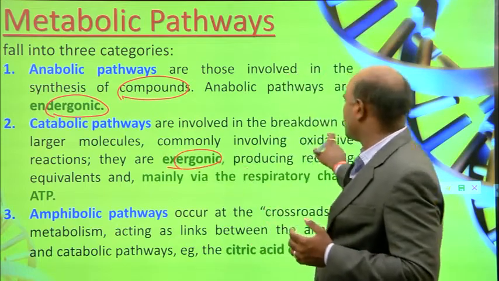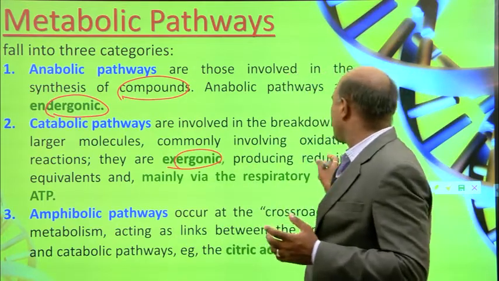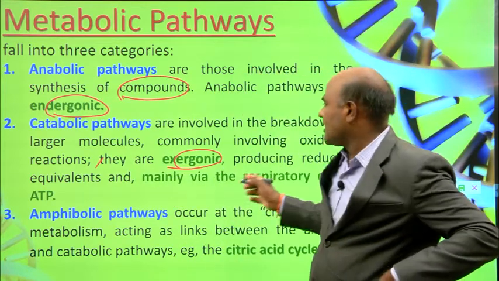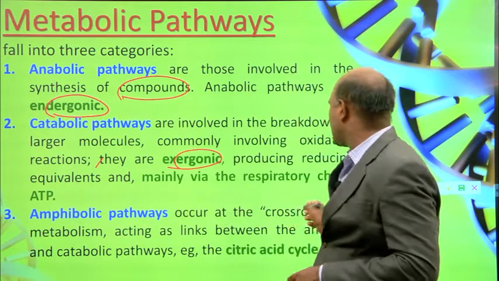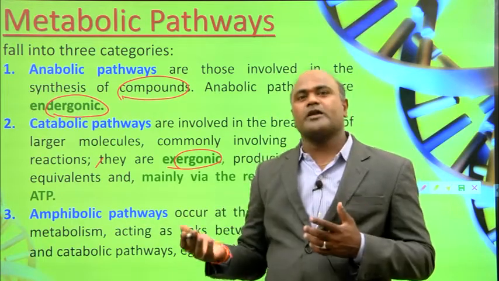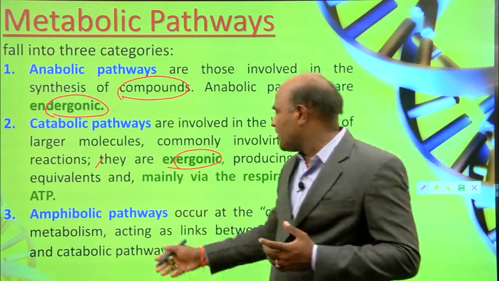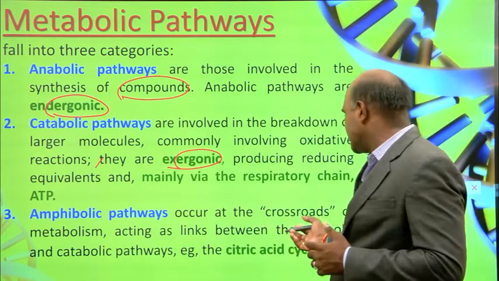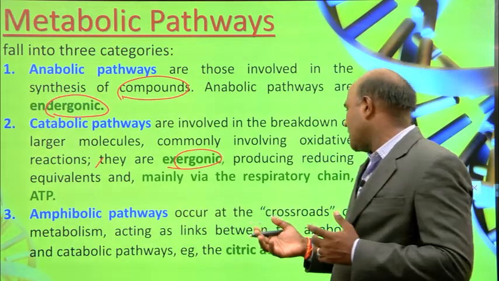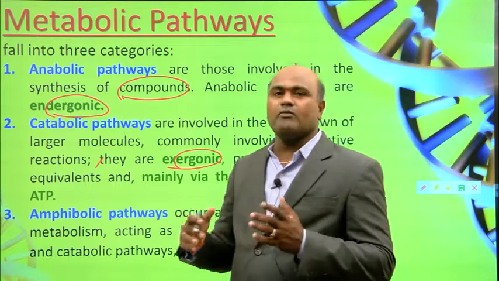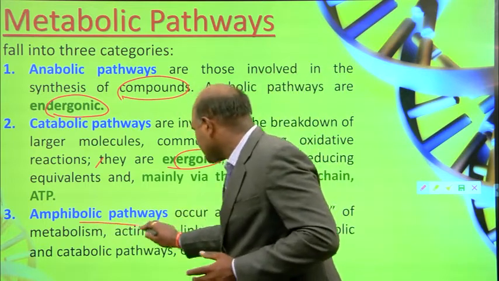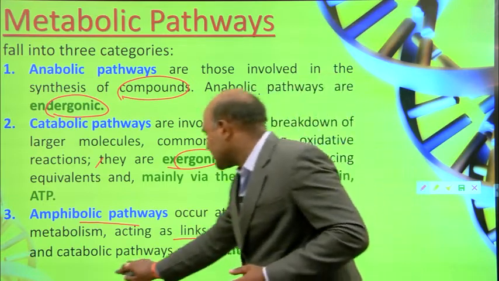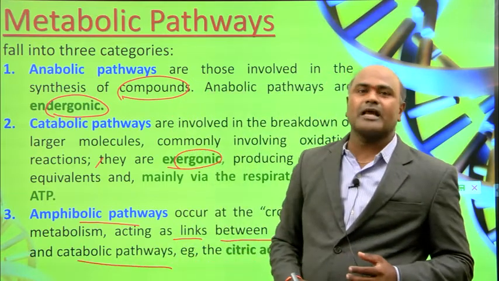Catabolic pathways are involved in the breaking of larger molecules, commonly in oxidative reactions producing reducing equivalents, mainly via the respiratory chain, to make ATP. And amphibolic pathways occur at the crossroads of metabolism, acting as links between the anabolic and catabolic pathways. Example: the citric acid cycle.